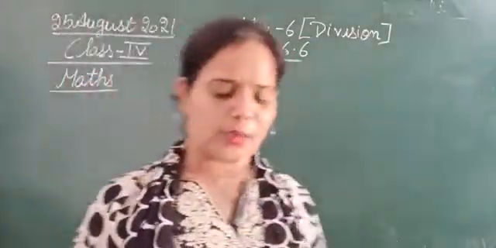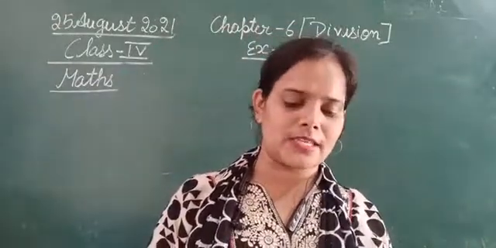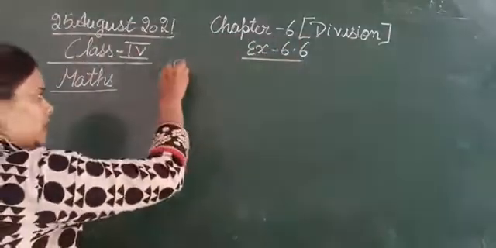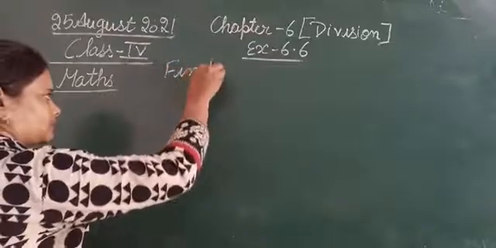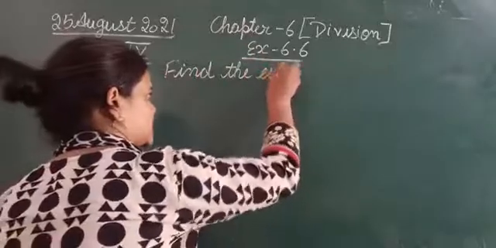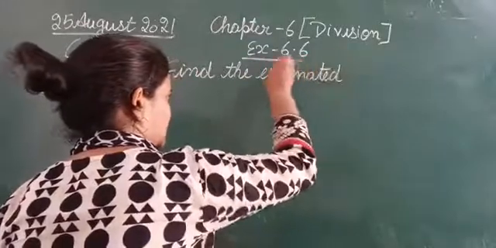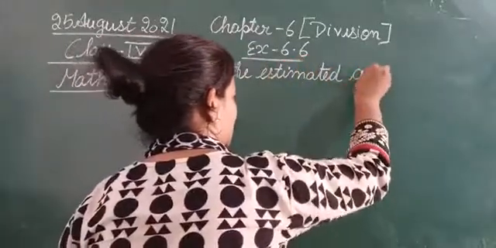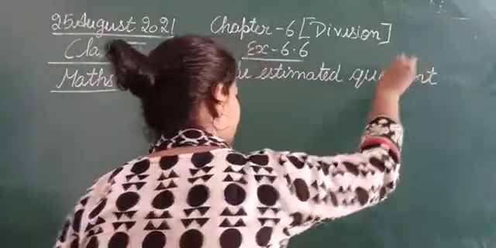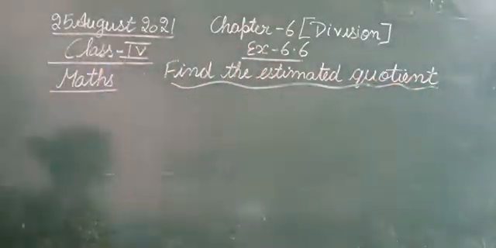The question for question number 14 is: find the estimated quotient of the following. Find the estimated quotient. So this is the question here.